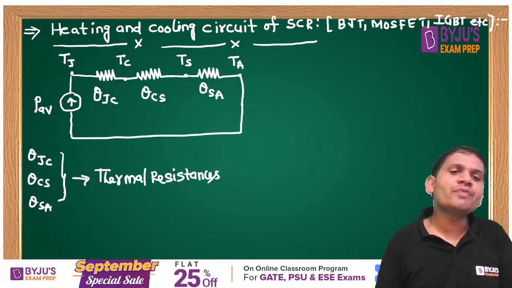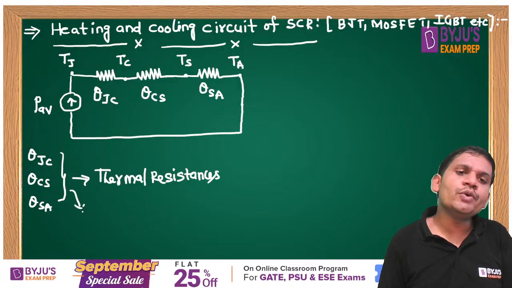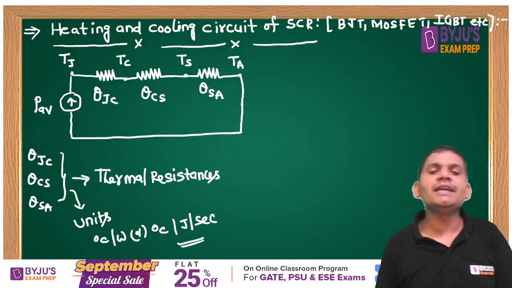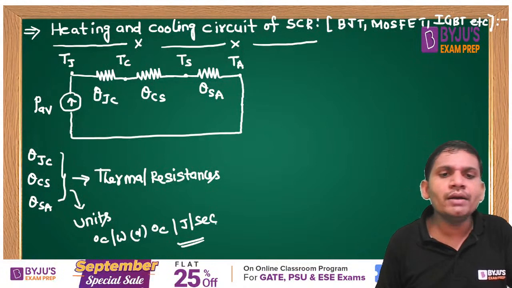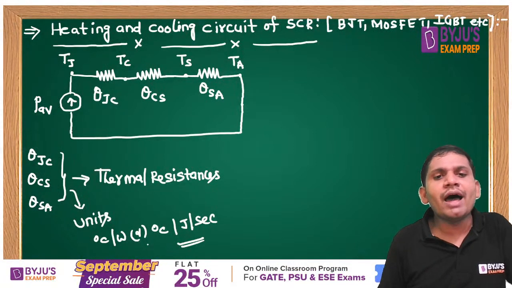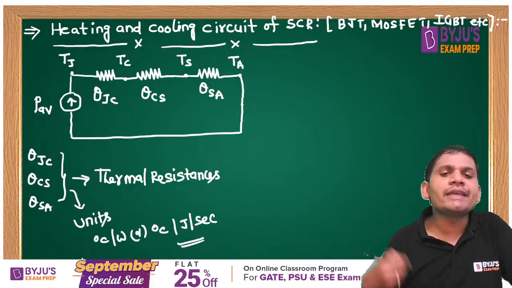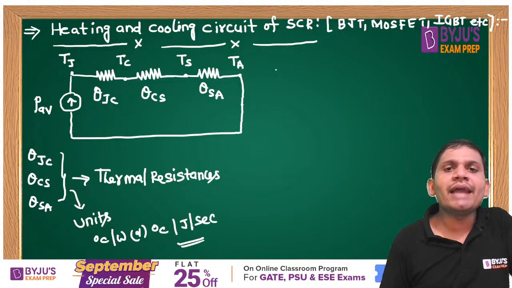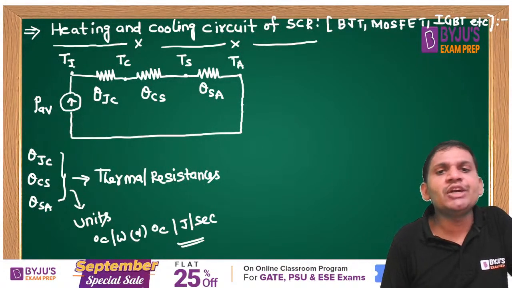What are the units of thermal resistance, students? Degree centigrade per watt, or degree centigrade per joules per second. Or we can also use Kelvin per watt or Kelvin per joules per second. This also we can use. Now we can write. We can define from junction to ambient. We can define from junction to casing.